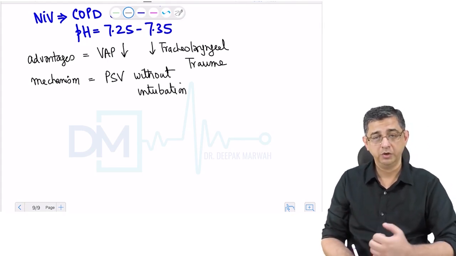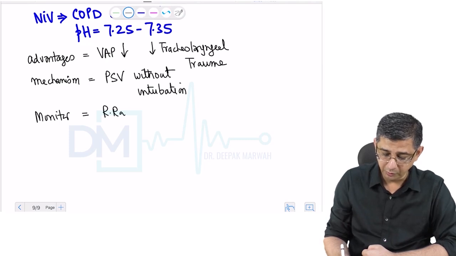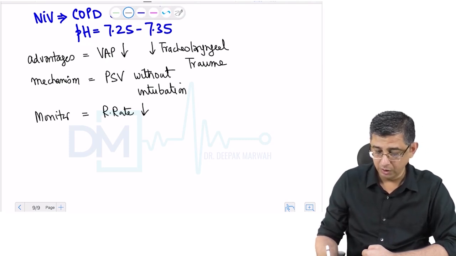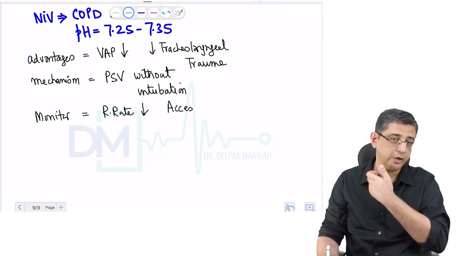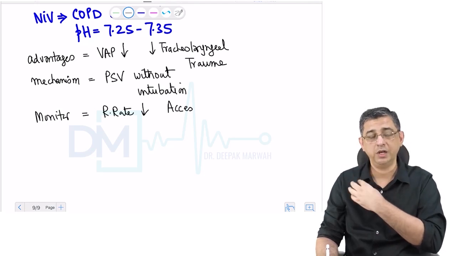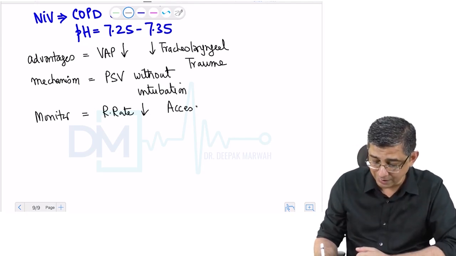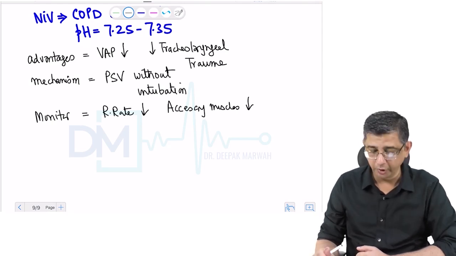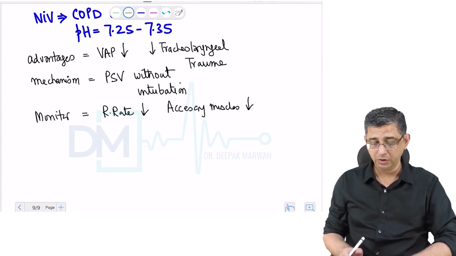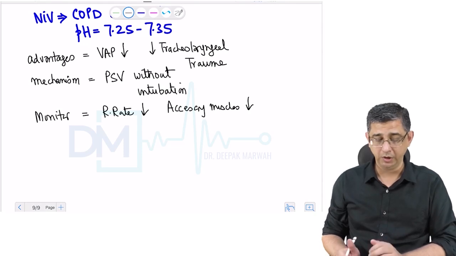The main indication for this is type 2 respiratory failure. How would you know that the person is responding to your treatment? The respiratory rate of the patient will begin to reduce. The usage of accessory muscles, like in type 2 respiratory failure, where sternocleidomastoid and scalenus group muscles are working overtime, and flaring of nostrils, will definitely reduce. So monitoring of the person is done in NIV and the load on the muscles will be significantly reduced.